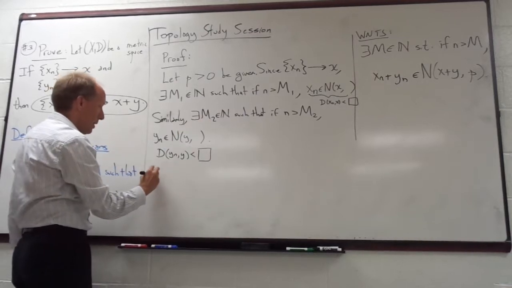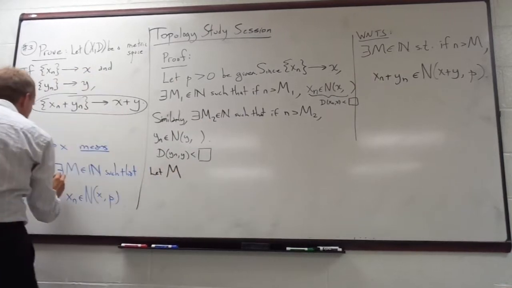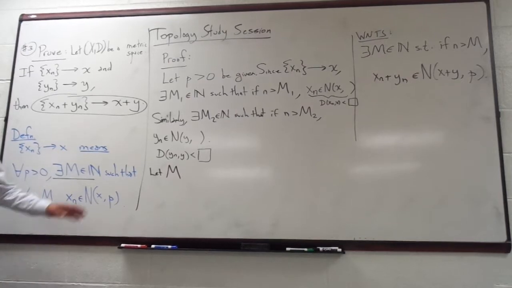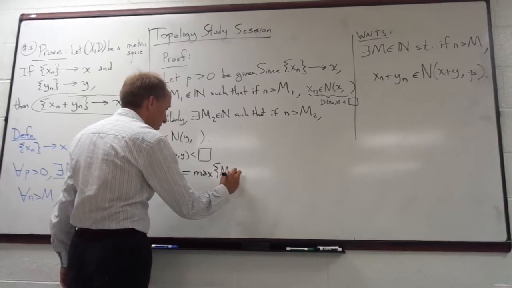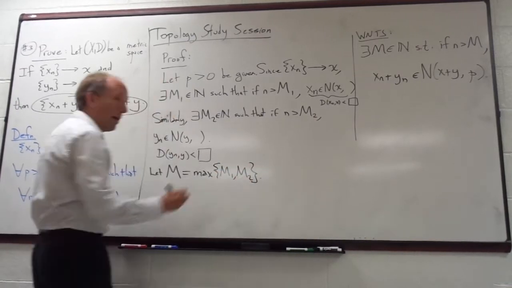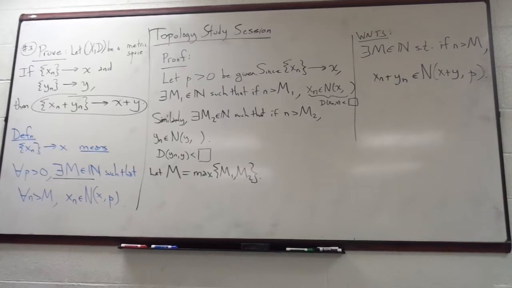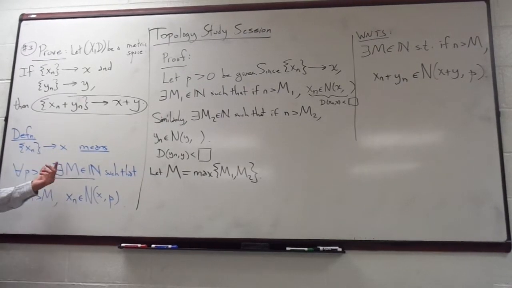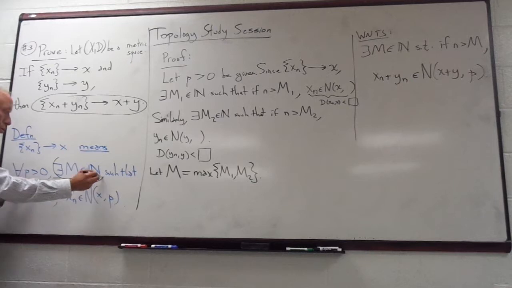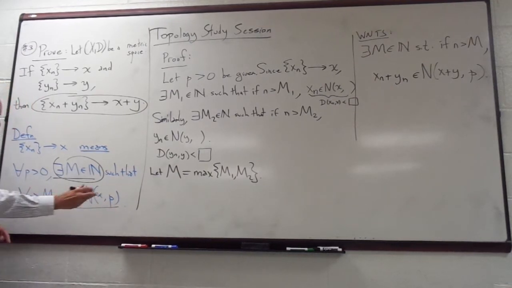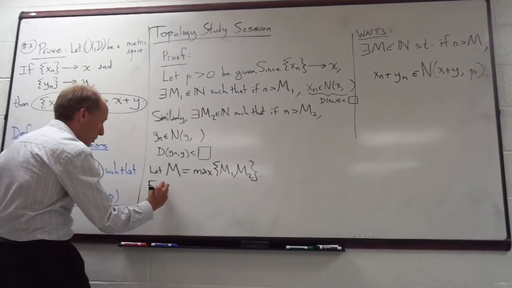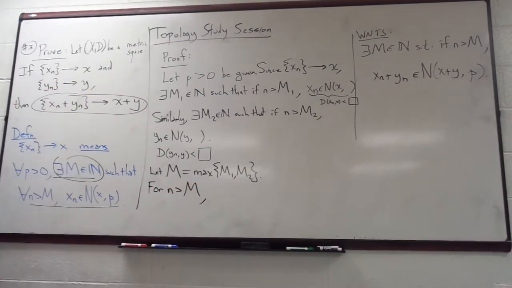Okay? So I'm going to let capital M, this is actually the M I'm trying to find right now, be the max of these two m's that we've already found. And what I'm hoping to do now is show that, really you have to produce this capital M and then check that it works. So how do you check that it works? You're checking this part. So you're going to consider any number bigger than M, right?